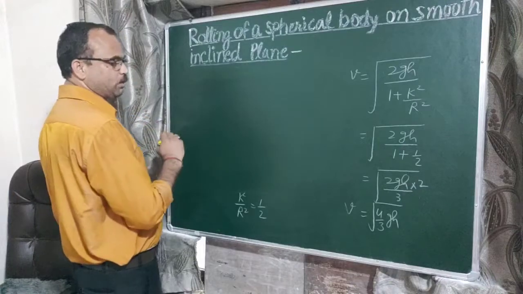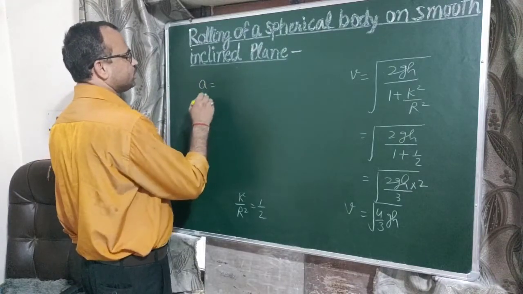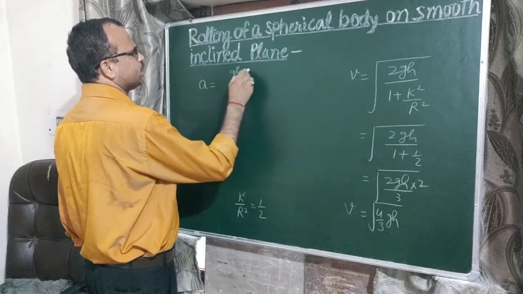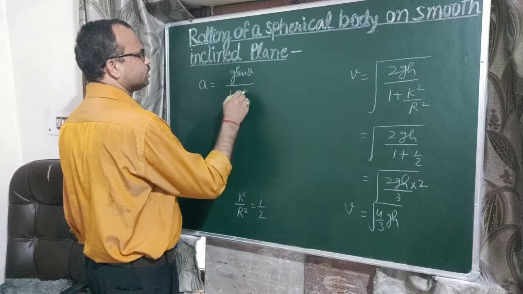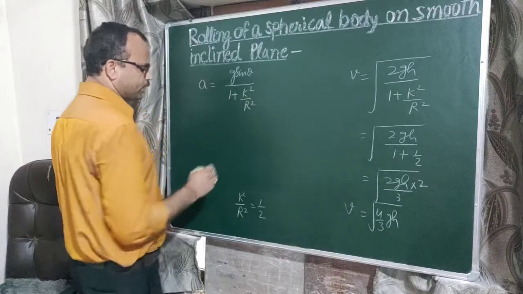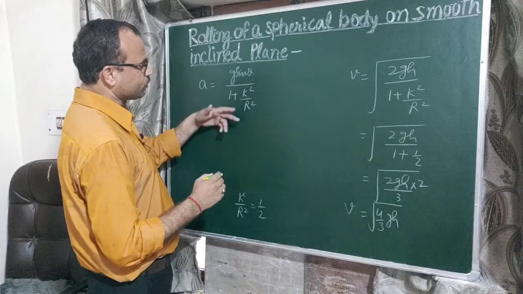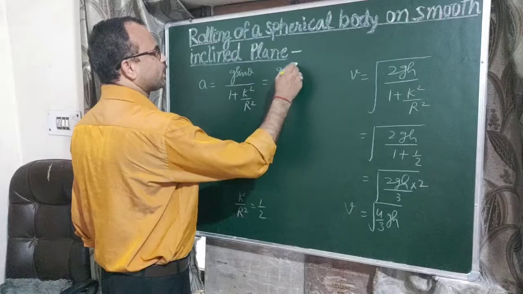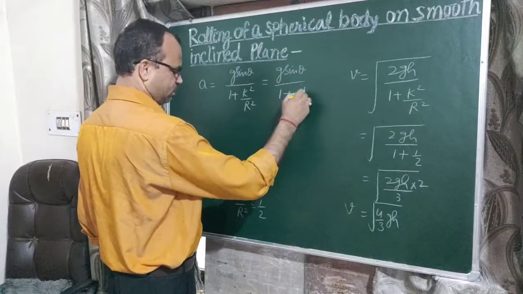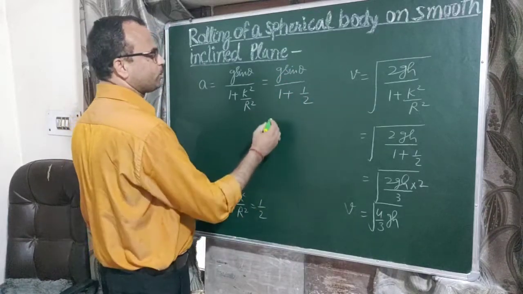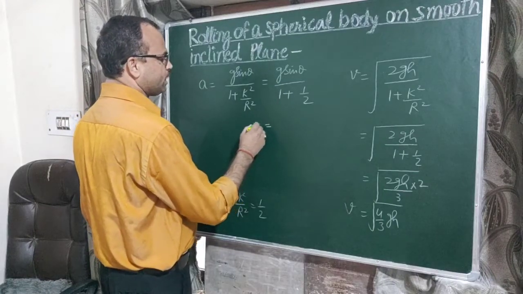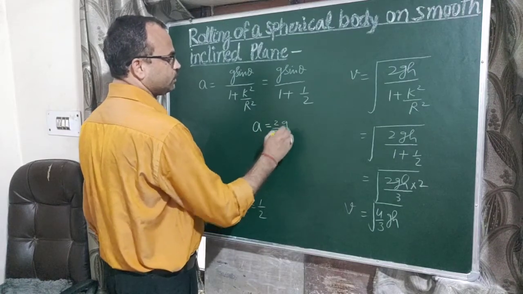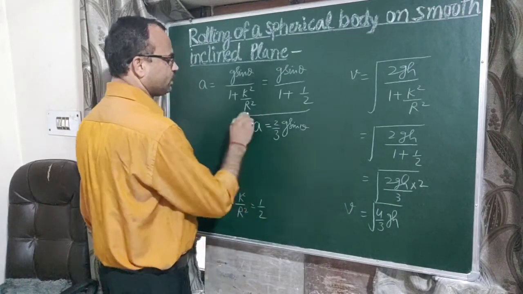And to calculate the acceleration we use the relation a equals g sin theta upon 1 plus k²/r². The value of k²/r² for the cylinder is 1/2. So 1 plus 1/2 means 3/2. So the acceleration of the disc or cylinder is 2/3 g sin theta.